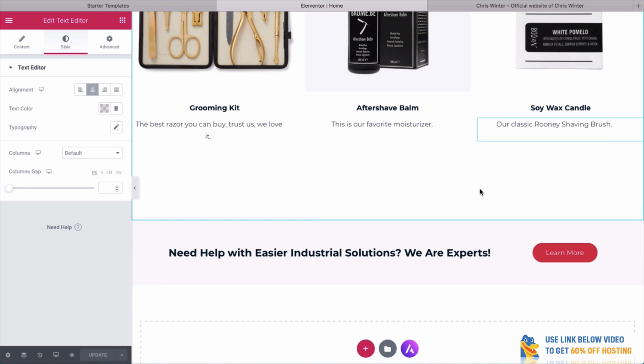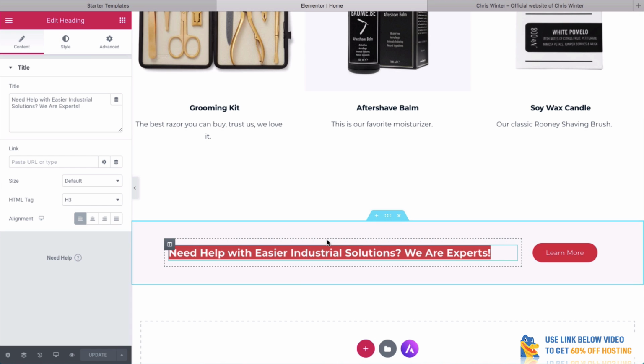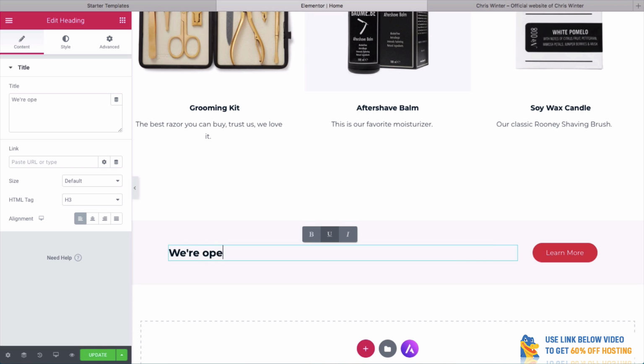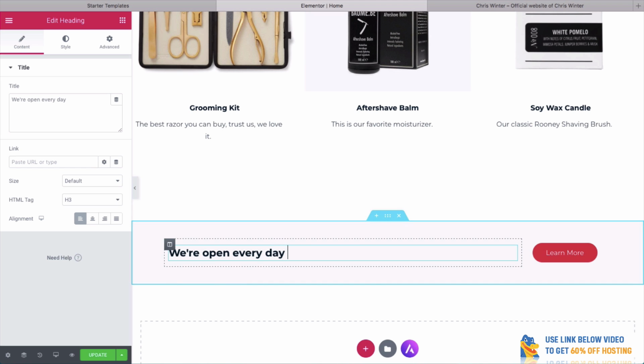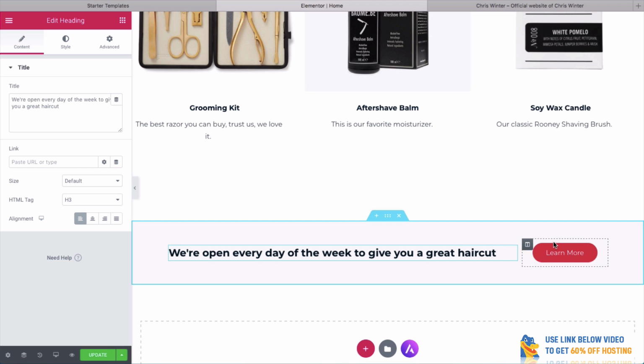So what a call to action is essentially a way to share a message. So I think we could say something like, we're open every day of the week to give you a great haircut. Simple as that. Again, all you needed to do was click on it and do it like that.